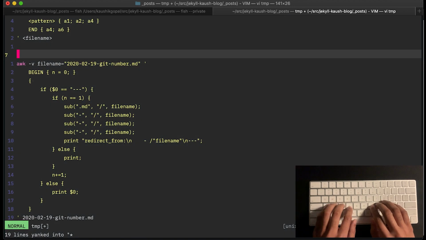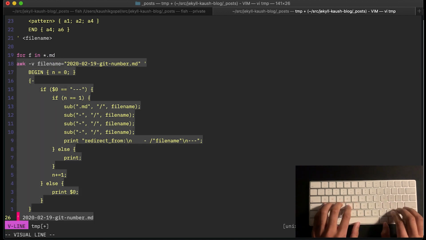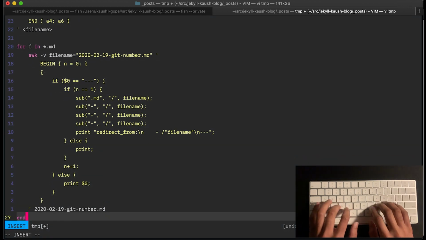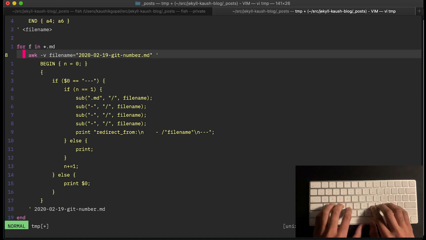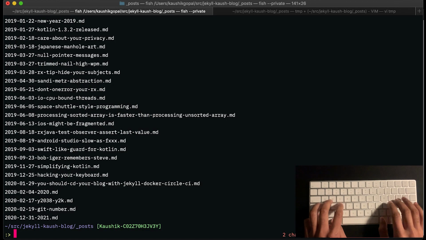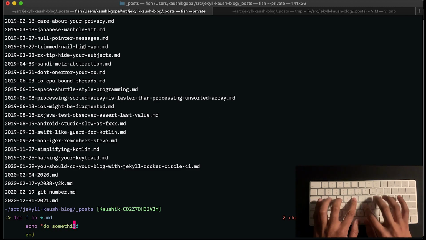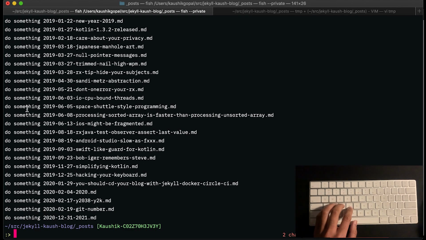So let me add that in here. I'm going to say for f in $md. I'm going to go all the way and align this so I have it nice and neatly formatted. And I did echo. You can see here I can basically use anything here. I can say echo do something, and it'll run whatever I've used in that echo statement onto the file name.